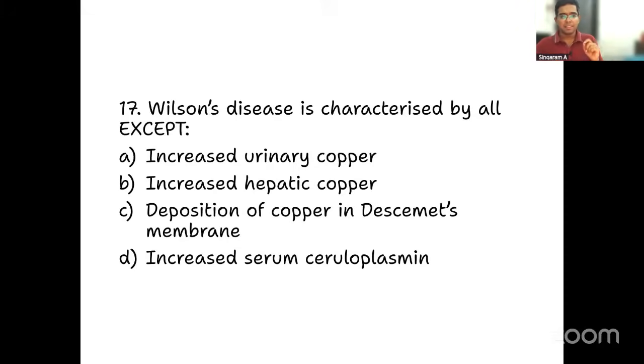Wilson disease is characterized by all of the following except: increased urinary copper, increased hepatic copper, deposition of copper in Descemet's membrane, increased serum ceruloplasmin.